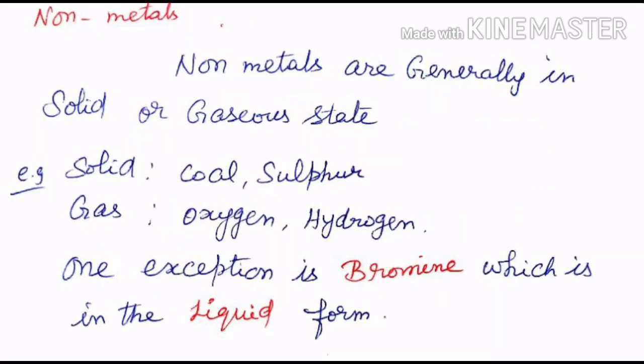Non-metals are generally in solid or gaseous state. For example, coal and sulfur are in the solid state. Oxygen and hydrogen are in the gaseous state. One exception is bromine, which is in the liquid form.